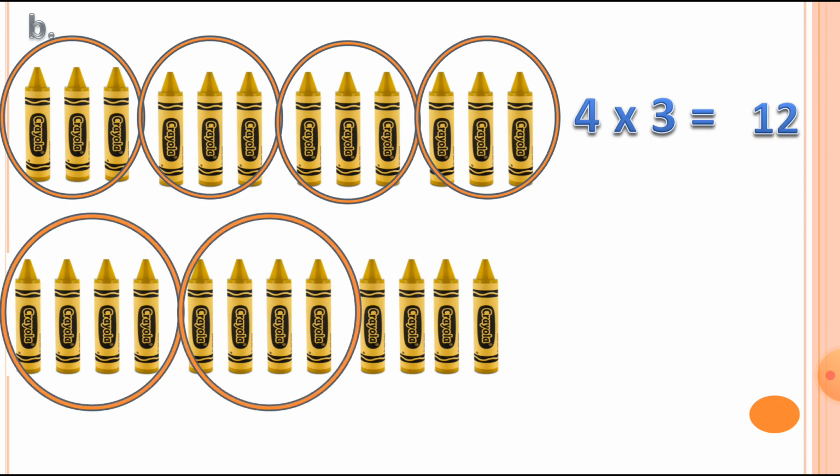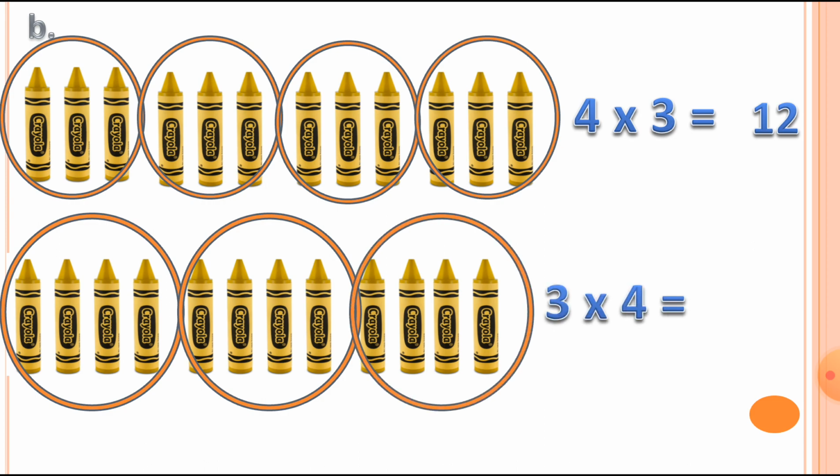Now let's make another way to group. First group, second group and the third group. So you can see I am writing the multiplication fact. This 3 is indicating the number of groups. It means 1, 2 and 3. And this 4 indicates that each group has 4 crayons. So 3 4s is also equal to 12.